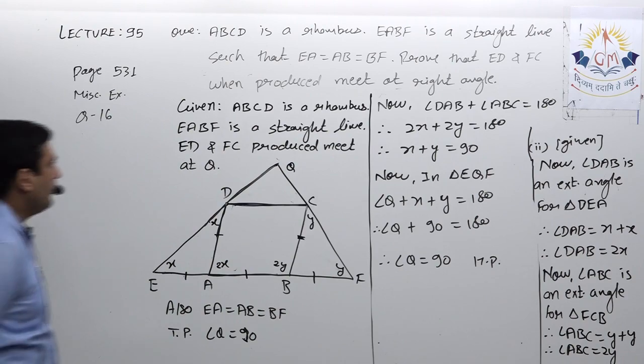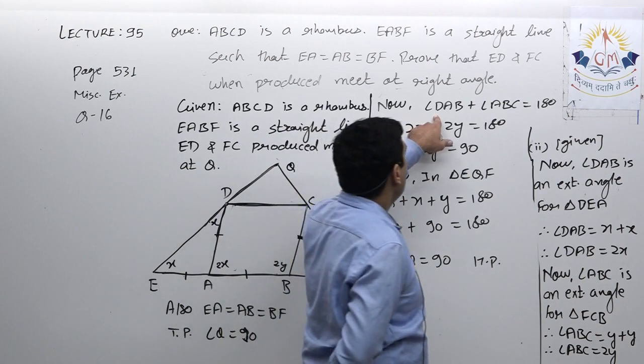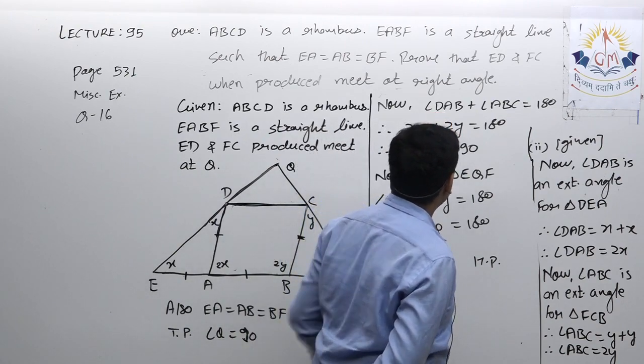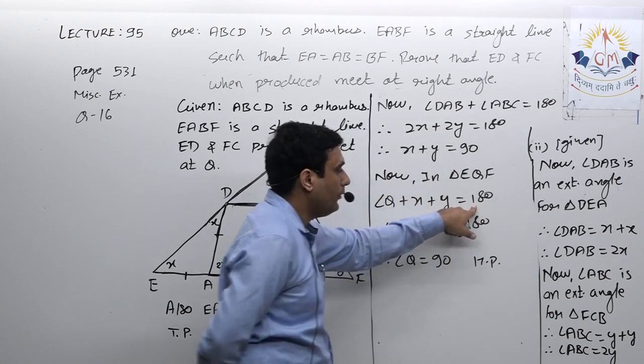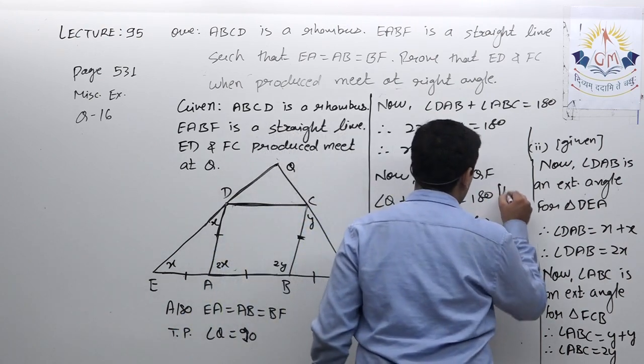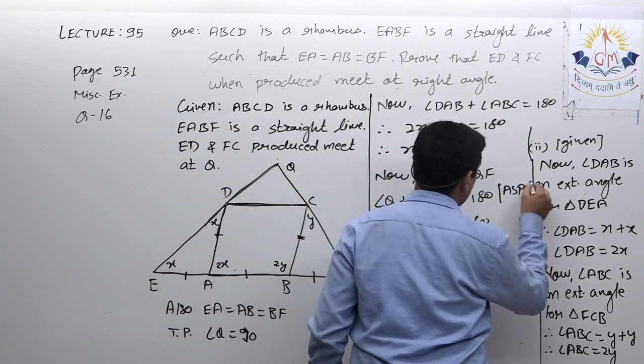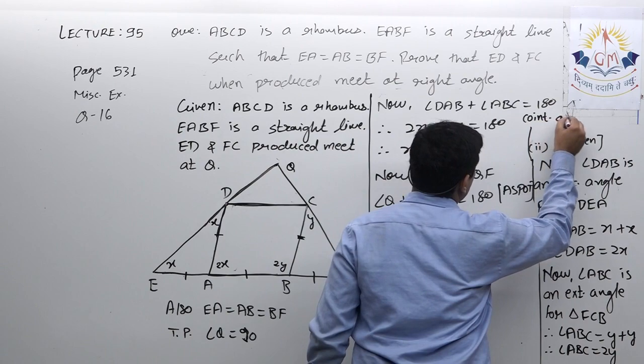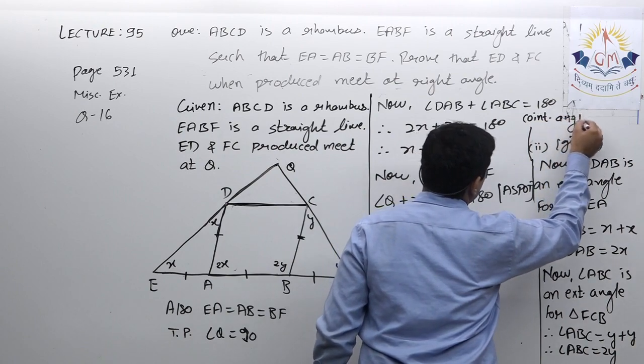Reasons over here: you have to write the reason that these are co-interior angles. Here, angle sum property of triangle. And over here, co-interior angles.